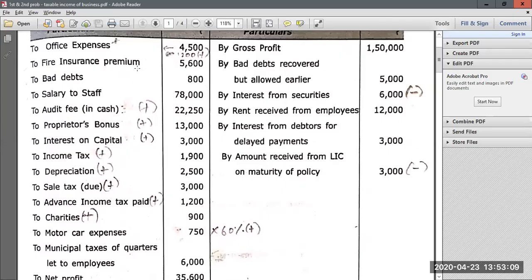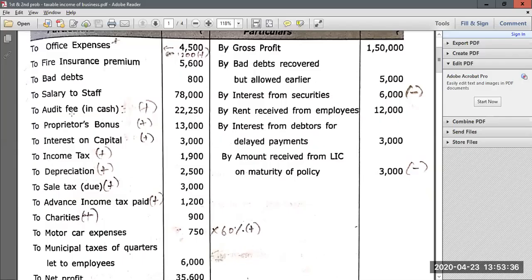Now again, they have given fire insurance premium 5,600. Again the company is paying an insurance premium. They have taken a fire insurance policy. So this 5,600 will be admissible. No need to do any adjustments. Again, they have given bad debts 800 rupees. That will also be admissible. No need to do anything. Now again, they have given salary to staff. If they are paying any salary to employee or staff, it will be completely admissible.